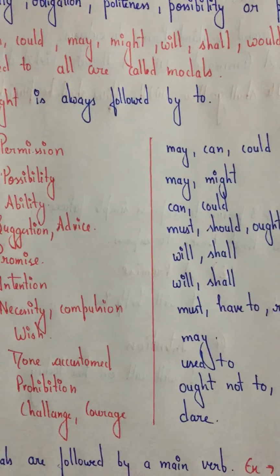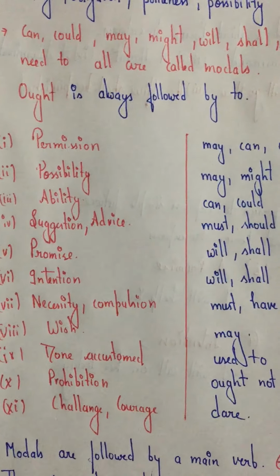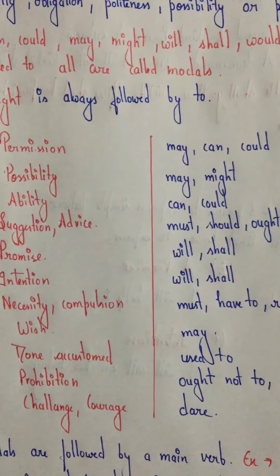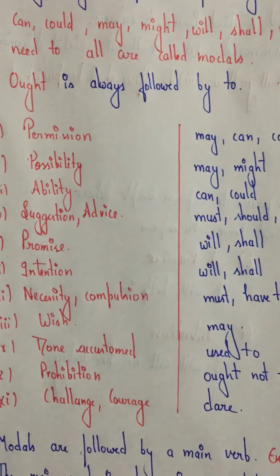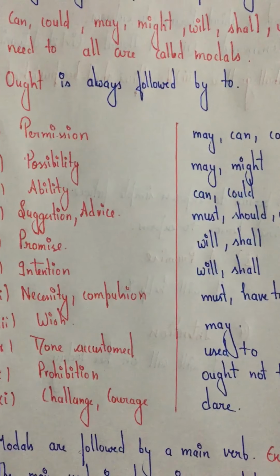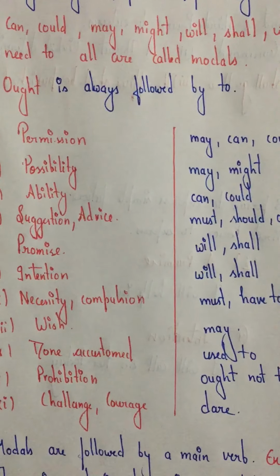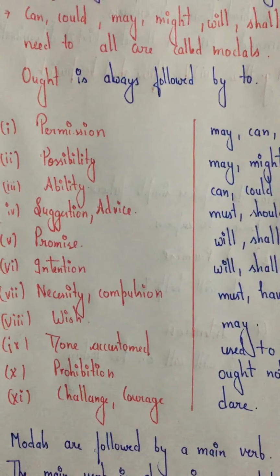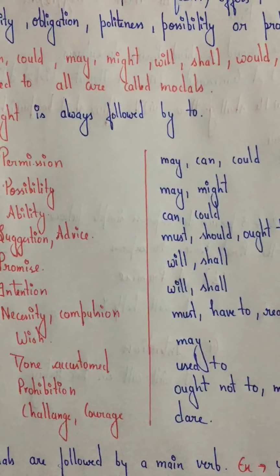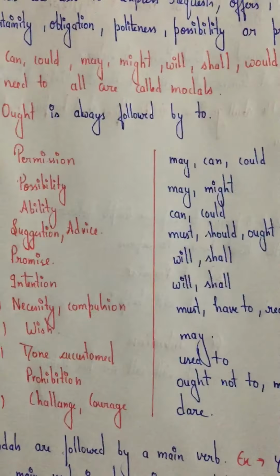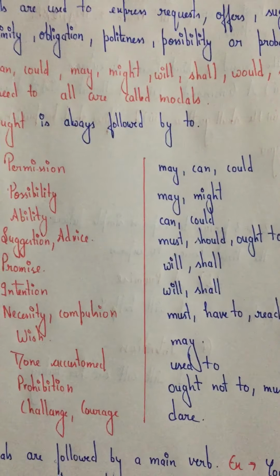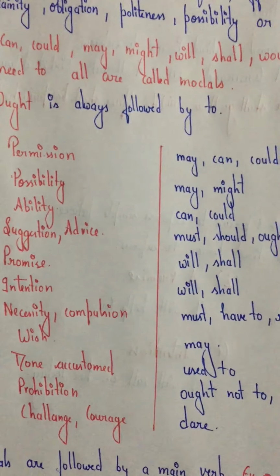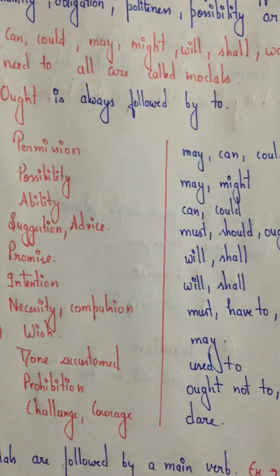Promise, will, shall, or he will bring this thing for me. Intention, will, shall. We use these to show intention. I shall work hard to get good marks. What is the intention? To score good marks. So what will be used? Shall. Necessity, compulsion. For necessity and compulsion, we use must, have to, and need. It's written wrong, need. So to show necessity, we use these modals, right?